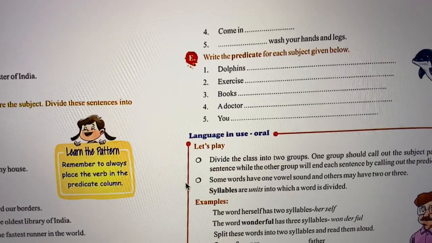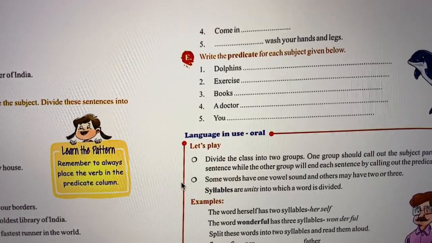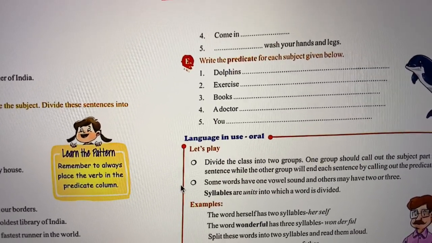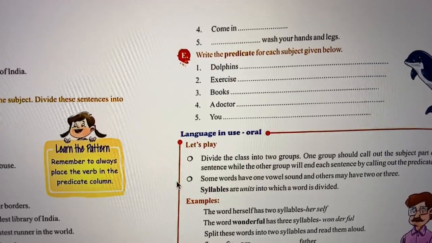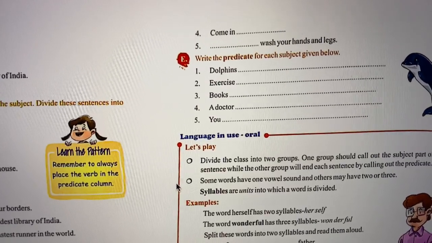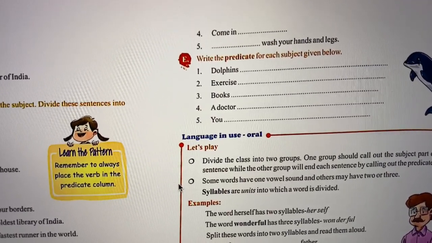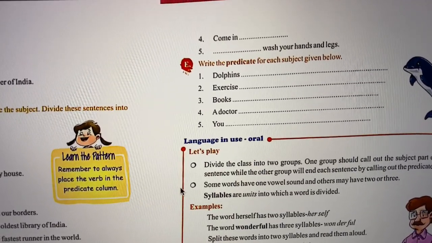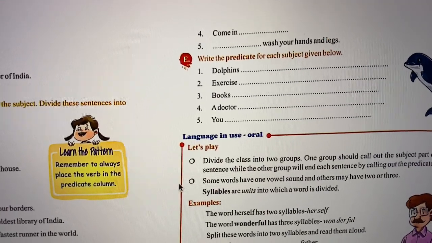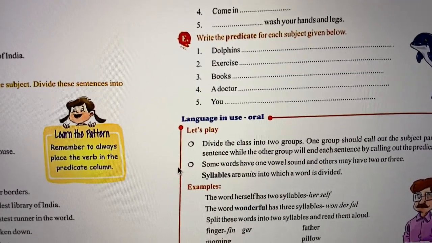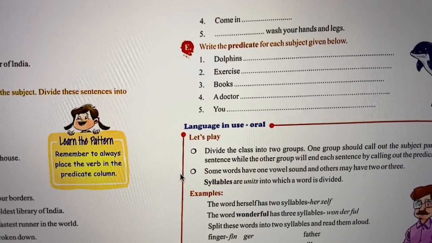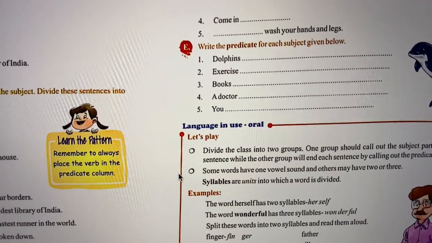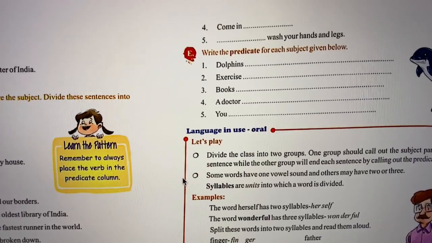Okay. The next one, "books." So you can write over here, "Books are good for gaining knowledge." Okay. The next one, you have "a doctor." So over here you can write "A doctor treats his patients." Okay. And the last sentence, you have "you." So over here you can write "You can go running in the park tomorrow." Okay. And then put a full stop.